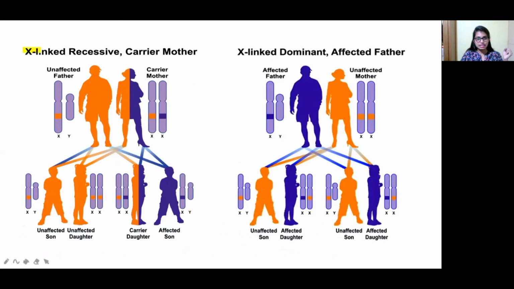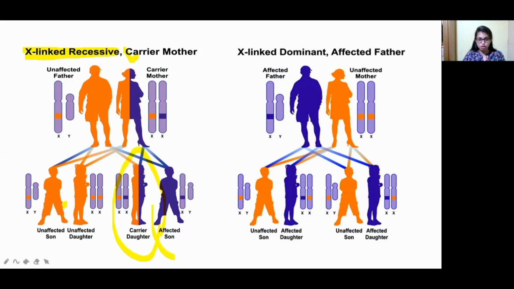This is X-linked recessive. Here, the mother is a carrier and the father is unaffected. So what happens? There is an unaffected son, an unaffected daughter, and one daughter who will be a carrier. The mother gives an X chromosome, so this daughter carries one X chromosome from the mother and one X chromosome from the father. So she is not affected. She carries the disease-causing gene.